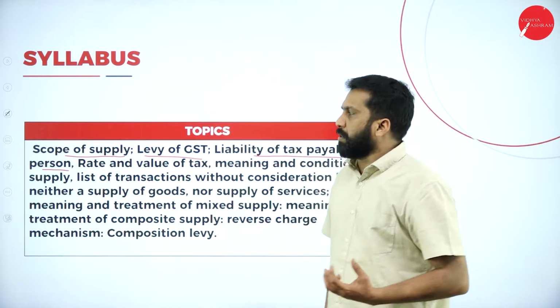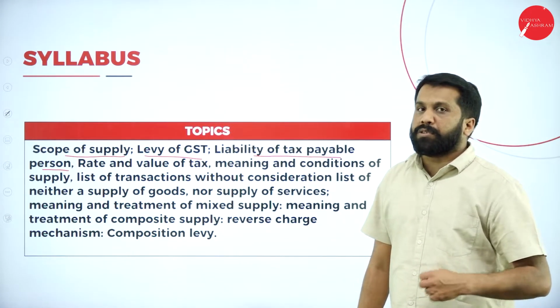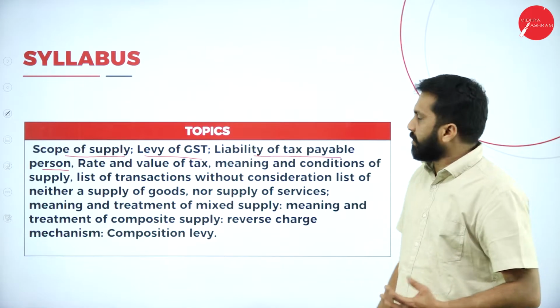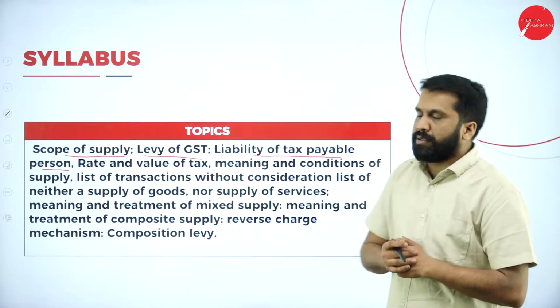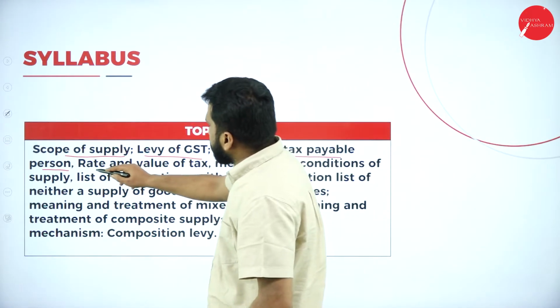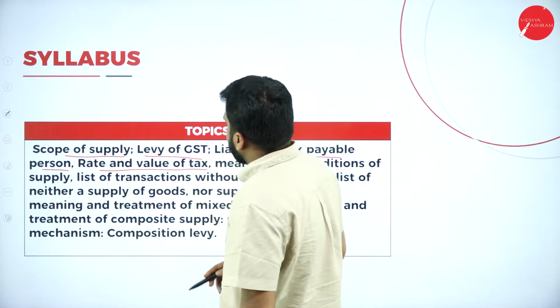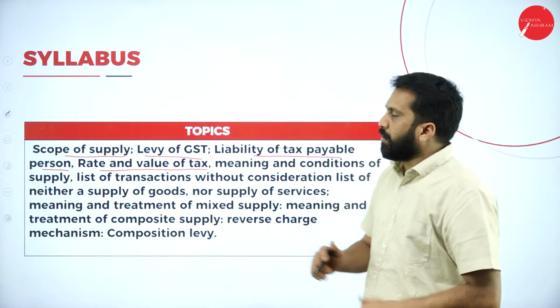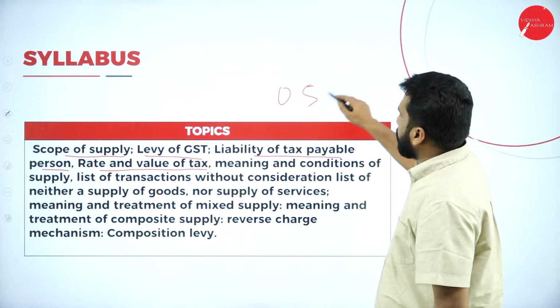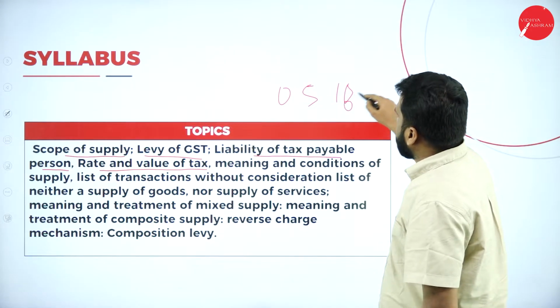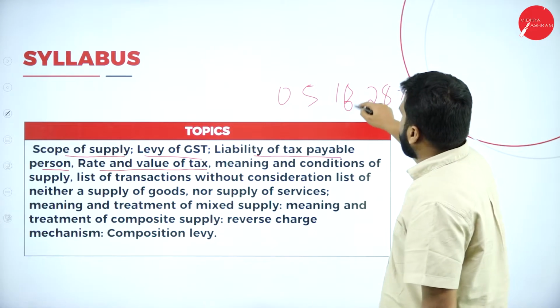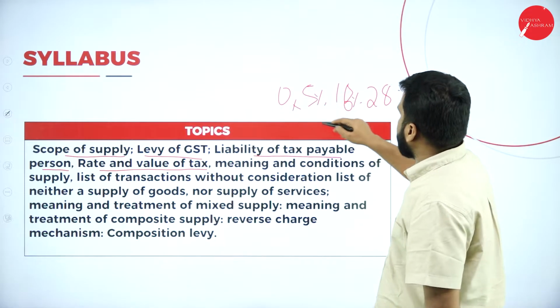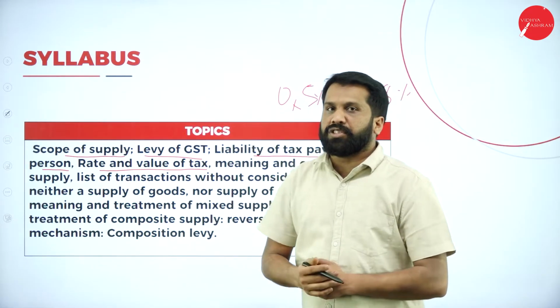Tax payable person means the person who is liable to pay tax. Next, rate and value of tax. Normally, what are the rates we have? We have 0%, 5%, 18%, 28%. These we call the rates of GST.